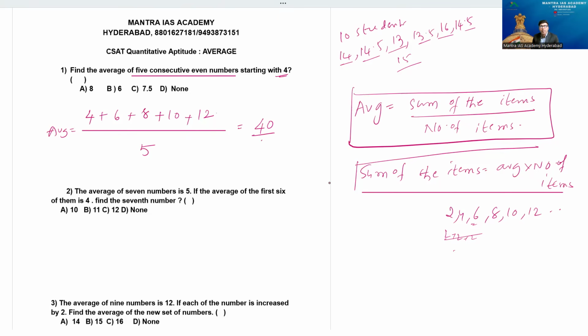40 by 5. That means the total of 5 even numbers is 40, and 5 eights are 40. So the average of these 5 consecutive even numbers is 8, beta.